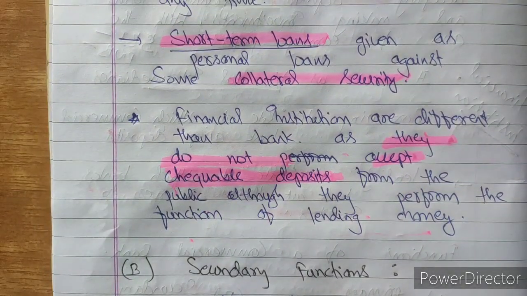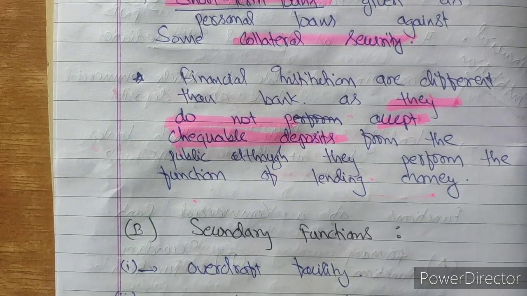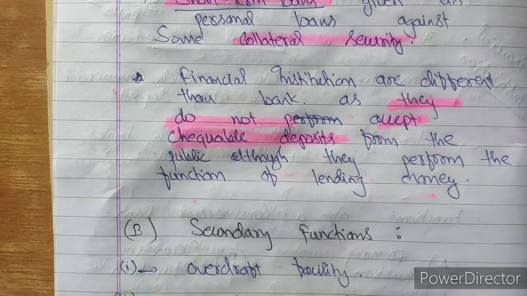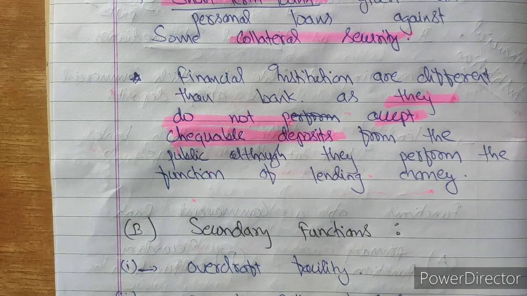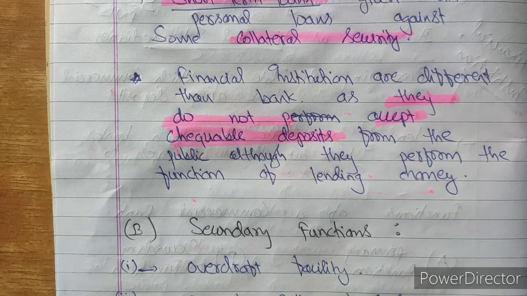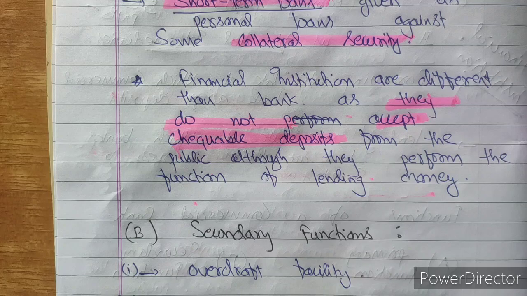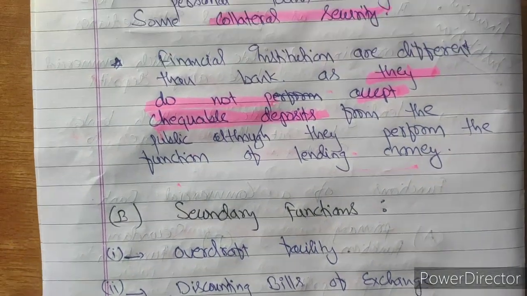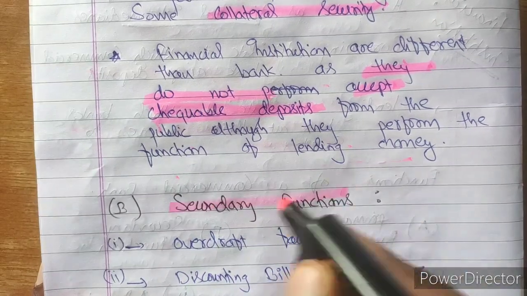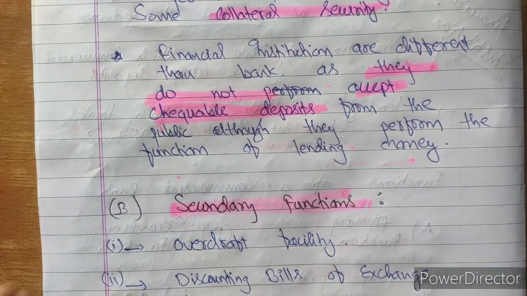Moving forward, the next function is the secondary function. In the beginning, I told you a commercial bank performs two main functions: primary function and secondary function. Primary function has two types: accepting deposits and advancing loans. Accepting deposits has three categories: time deposits, also known as fixed deposits; current deposits, also known as demand deposits; and saving deposits. Then we discussed advancing loans, which may be cash credit, demand loan or short term loan. The secondary functions of a commercial bank are also very important.